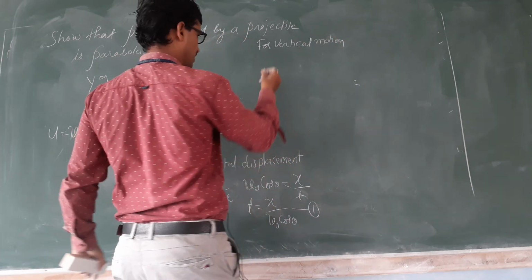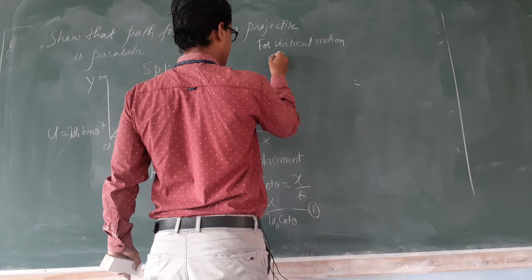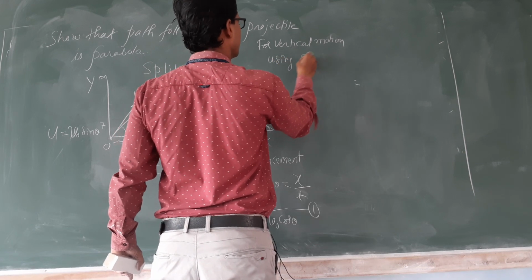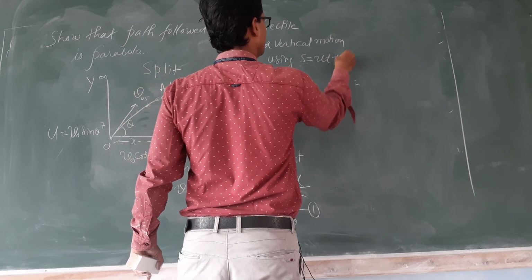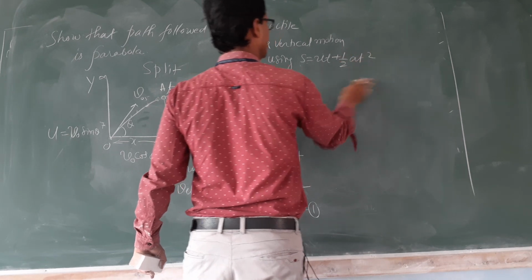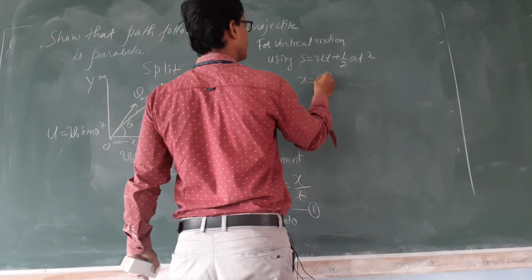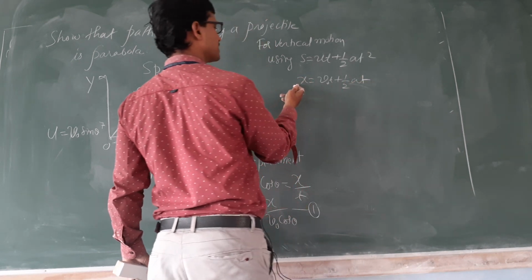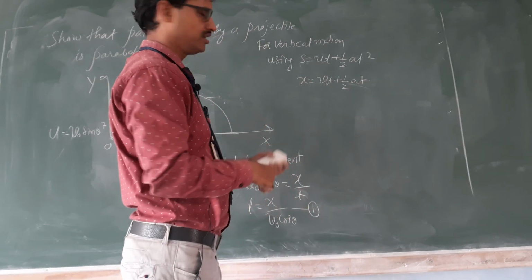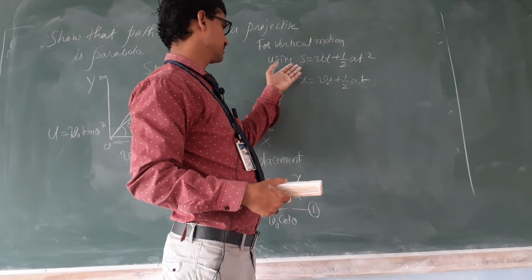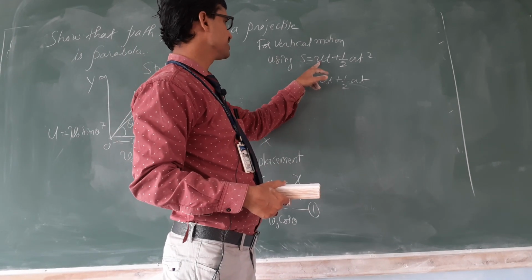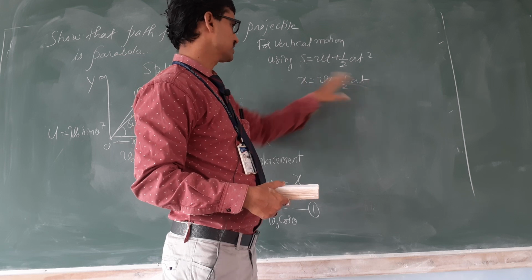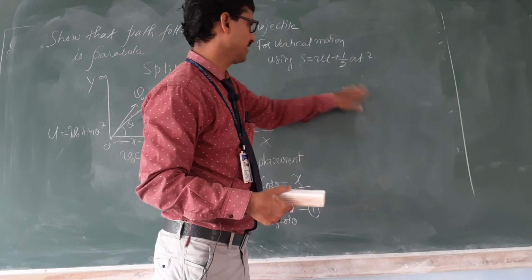For vertical motion, using S is equal to ut plus half at square. This is similar to x equal to v naught t plus half at square. Same equation, only symbol is changed. X is made S, v naught is made u, initial velocity. So like this, symbols only have been changed, at square in fact.